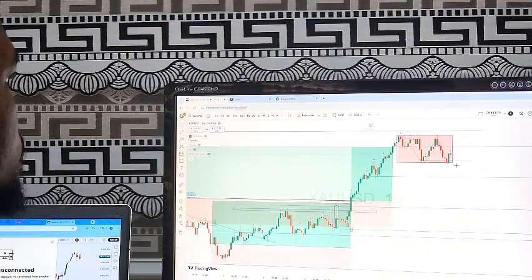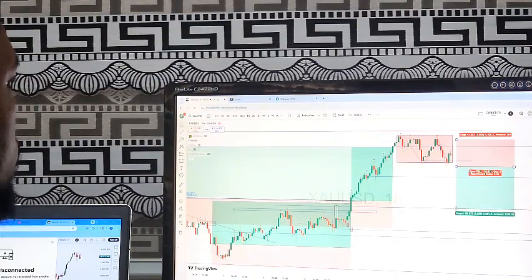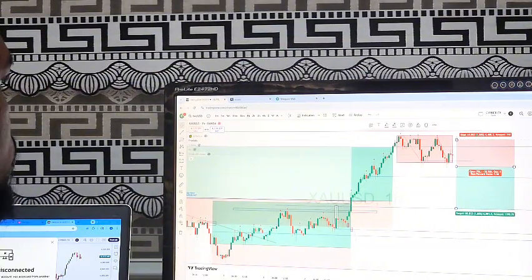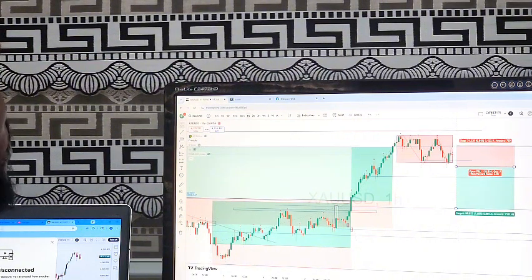If we get a breakout below this level, then we are going to be selling gold, and our take profit is going to be somewhere here. Then we're going to have our stop loss. Maybe we can have our stop loss. Anyway, we'll just be watching. For now, I cannot project where the stop loss can be until we get information.